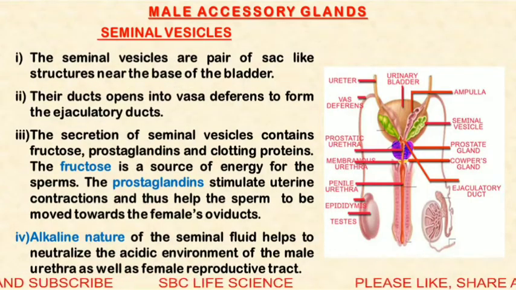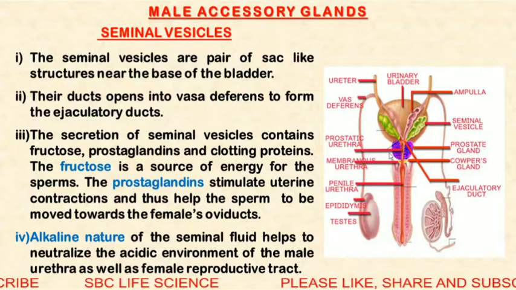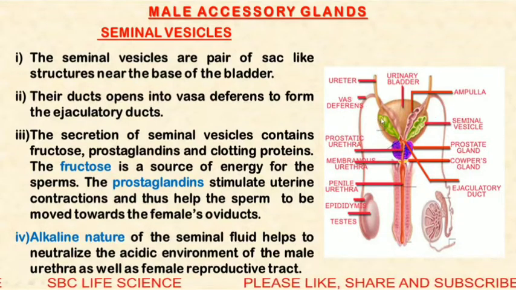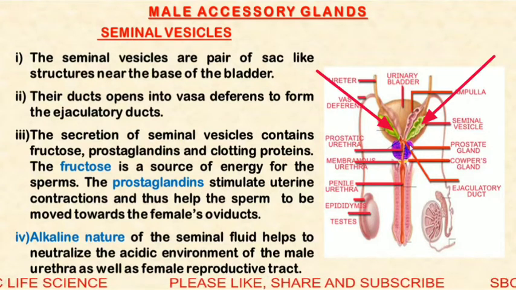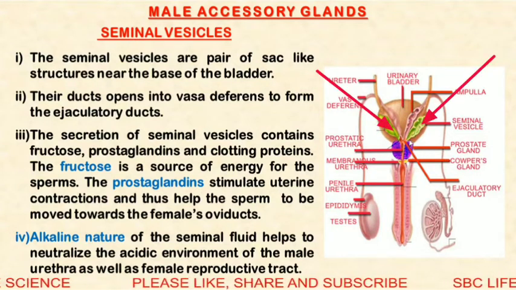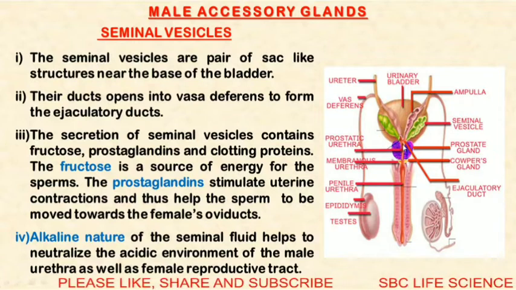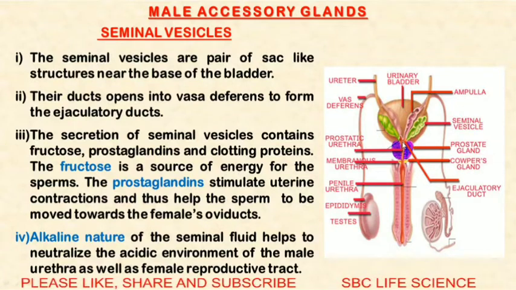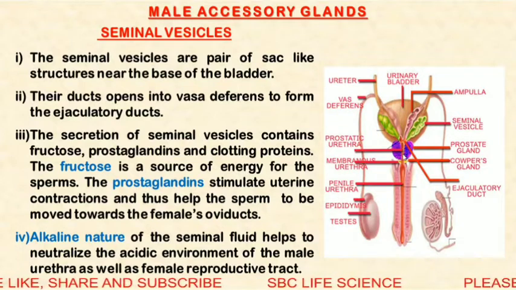Next part is the male accessory glands. First one is the seminal vesicles. You can find the seminal vesicles in this figure. These yellowish green structures are the seminal vesicles. Their ducts are connected with the vasa deferentia to form a common ejaculatory duct, and then the ejaculatory ducts join the urethra.